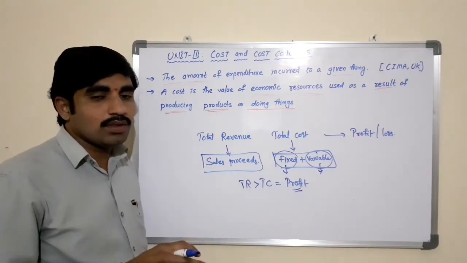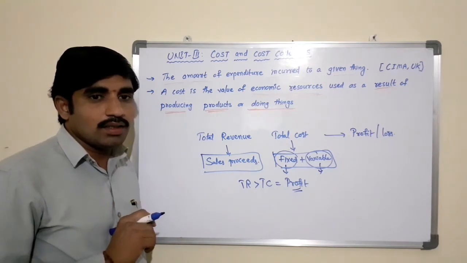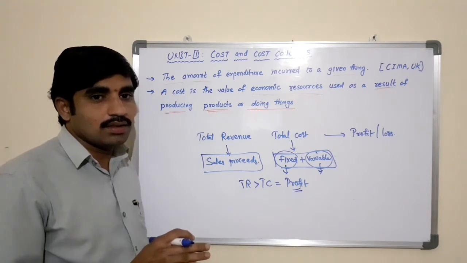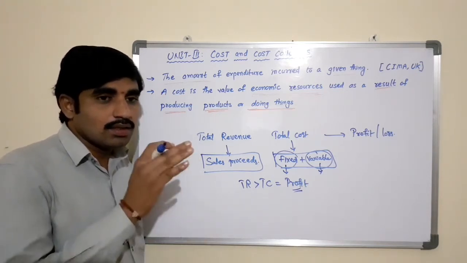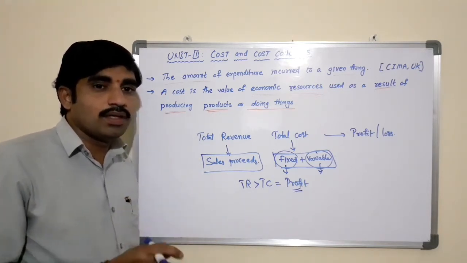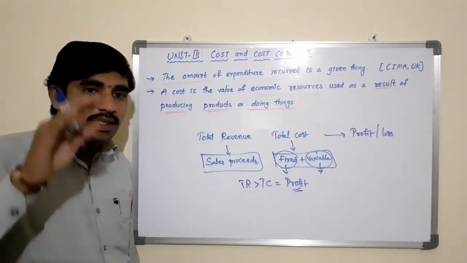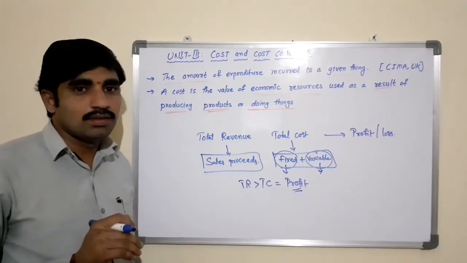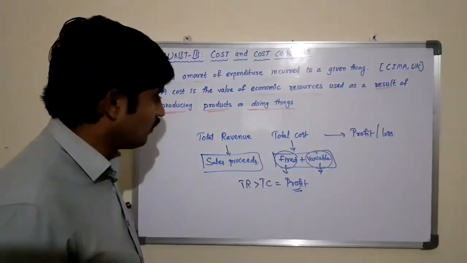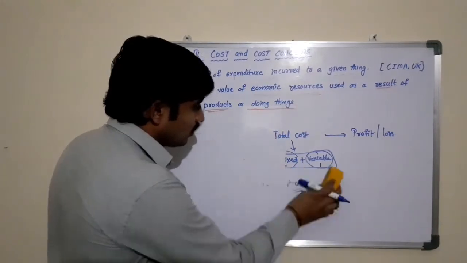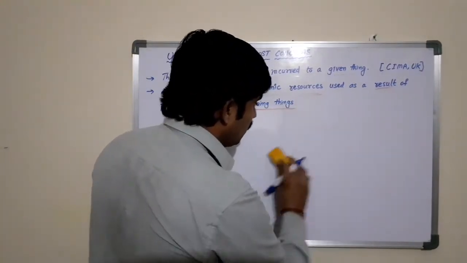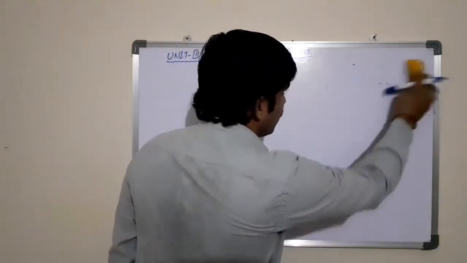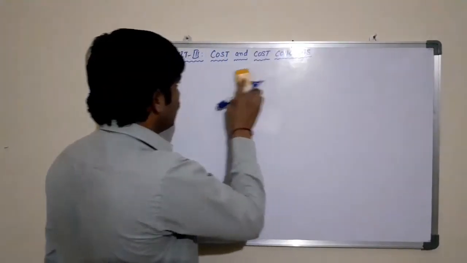So apart from the production, there are various managerial areas where the managerial economist should take decisions in the business, but here the cost of production will play a significant role in increasing or decreasing the profitability of the business. So now let us see the different types of cost that producers generally incur in the business to produce the products. This is also a very important concept from the examination point of view.